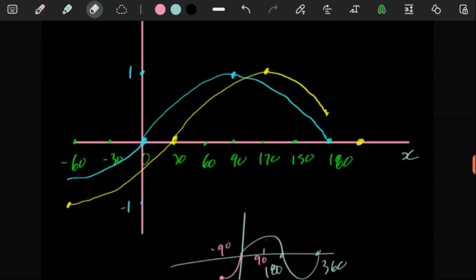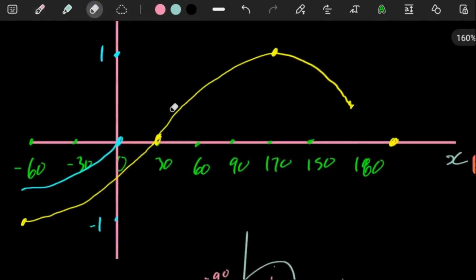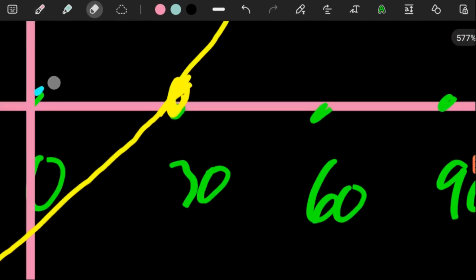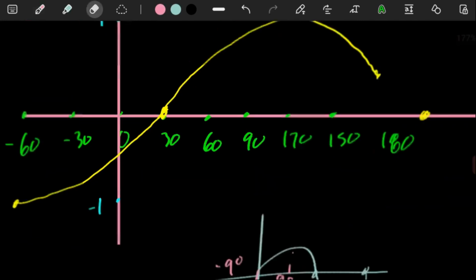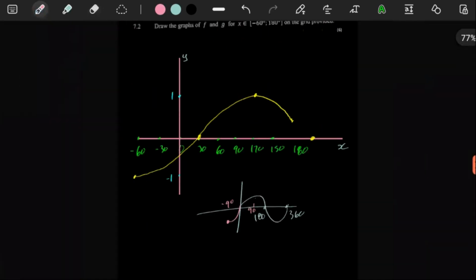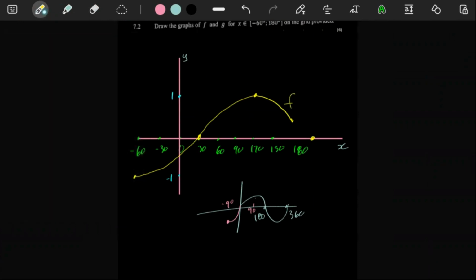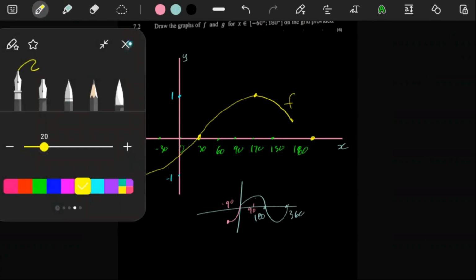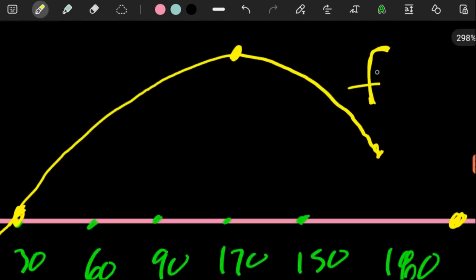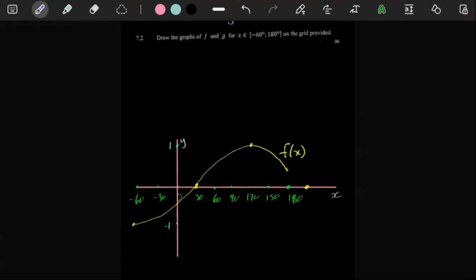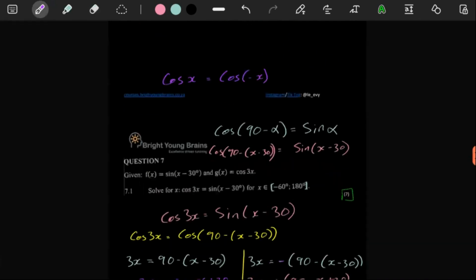So let me remove this blue graph here. It was just there to show how they expect you to draw these graphs. So that's the equation of f of x, so we can just label this one f of x. Let's make this bigger. Let's say here f of x. Perfect.